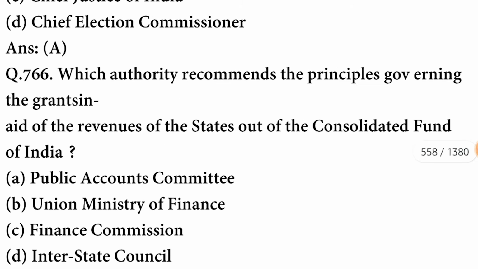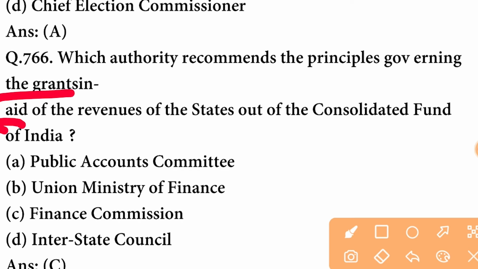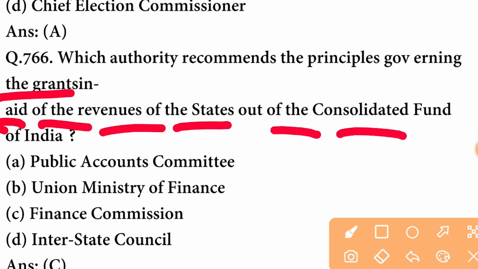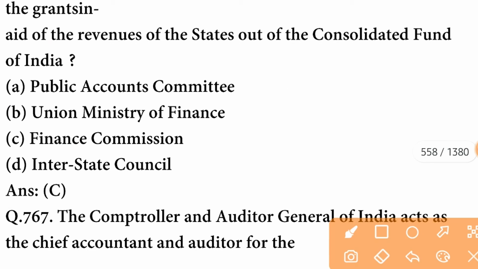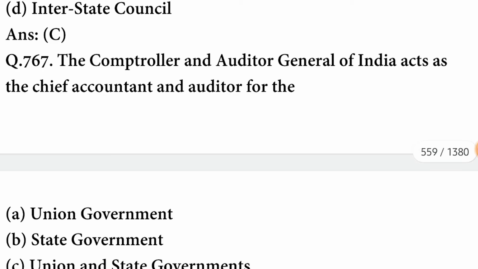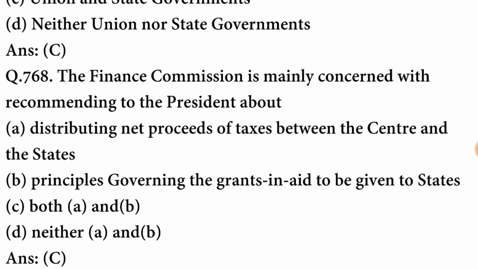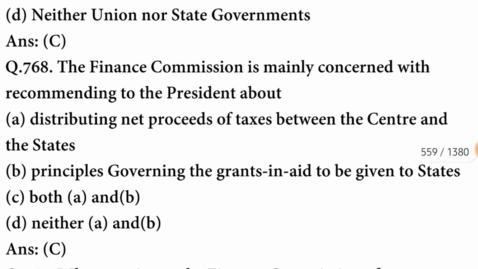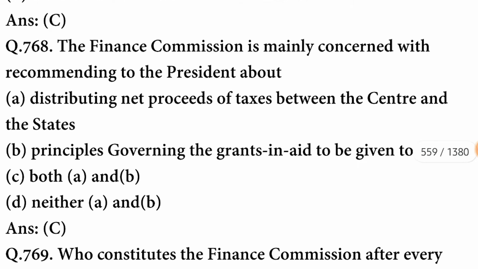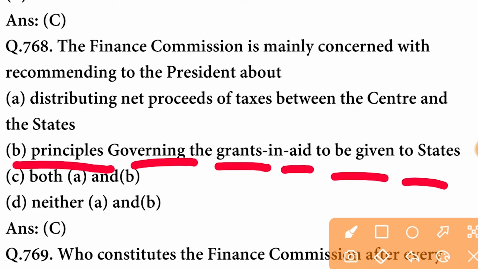Which authority recommends the principles governing the grants-in-aid of the revenues of the states out of the Consolidated Fund of India? It is the Finance Commission. The Comptroller and Auditor General of India acts as the chief accountant and auditor for the union and state governments. The Finance Commission is mainly concerned with recommending to the President the distribution of net proceeds of taxes between the center and states, and the principles governing the grants-in-aid to be given to states. C option is correct.